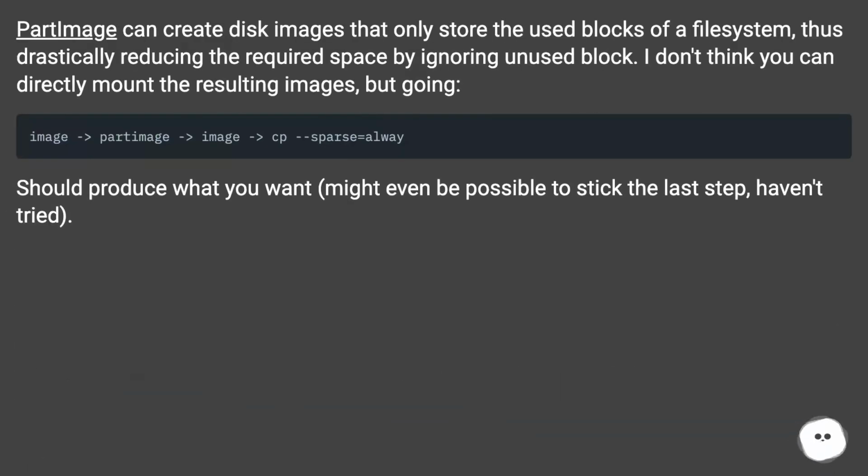Partimage can create disk images that only store the used blocks of a file system, thus drastically reducing the required space by ignoring unused blocks. I don't think you can directly mount the resulting images, but going through a restore step should produce what you want. Might even be possible to skip the last step. Haven't tried.